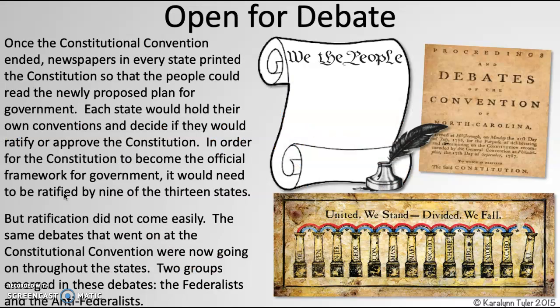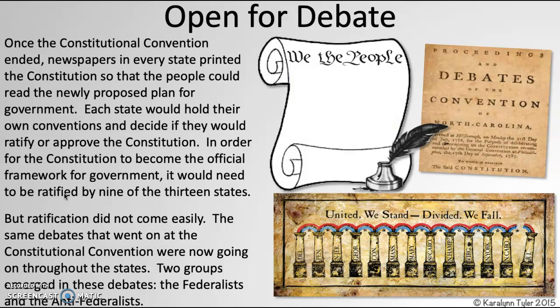So we had talked the other day in Notes 2 about getting together as a convention and starting the process of writing the Constitution. We talked about how they knew really quickly that there were going to be some things that they weren't going to agree on. So there were 7 guiding principles that they had taken from the Declaration of Independence and established as the guiding principles that they would use, the things that they could agree on. In Notes 3, we talked about the things that they argued about and the different compromises that they came to. And then in Notes 4, we talked about what is actually in the Constitution itself.